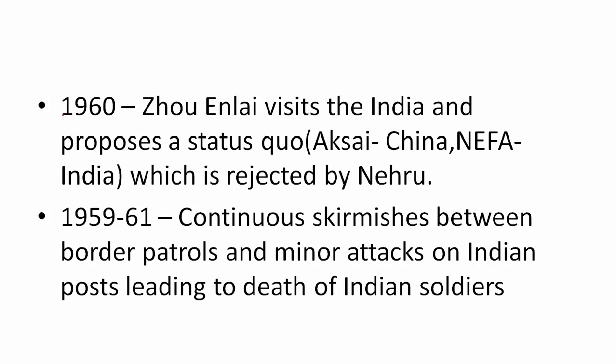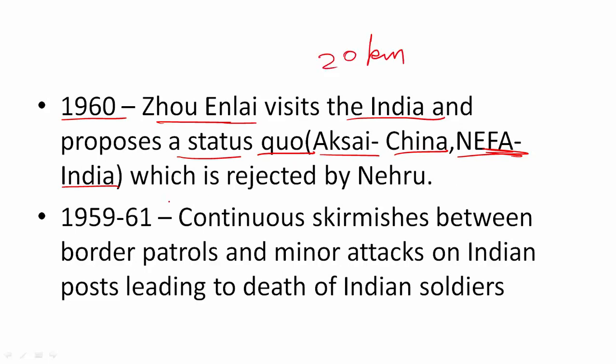After this, in 1960, Zhou Enlai, the Chinese premier, visited India on a trip, and he proposed that we should have a status quo. That means that Aksai Chin will be with China and the Northeast Frontier Agency will be with India, and also each of us should retreat 20 kilometers back. We should keep our armies 20 kilometers away from the border. But this was rejected by Nehru because he said that Aksai Chin was a part of India and we cannot just give away any part of India to China directly. And also this 20 kilometer thing was a problem for India because Nehru by this time had some issues in trusting that how can we send our army 20 kilometers back.